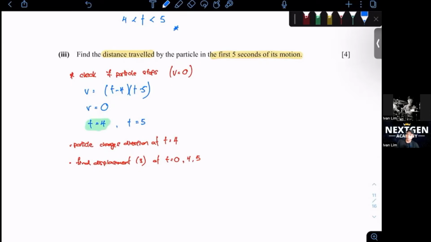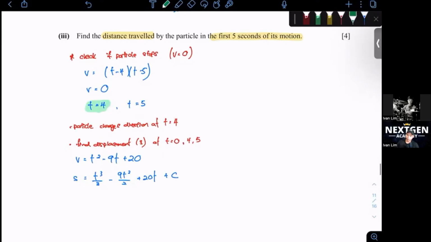Let's see. We know that v is also equal to t squared minus 9t plus 20. For me to get s, I just need to integrate v. When you integrate it, you should get t cubed over 3 minus 9t squared over 2 plus 20t, plus c. Don't assume that your c is 0.